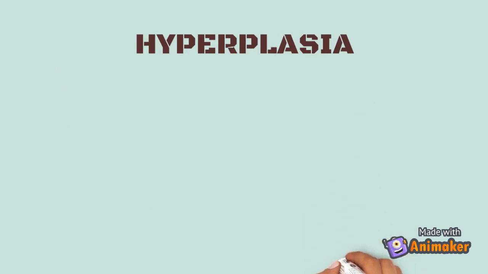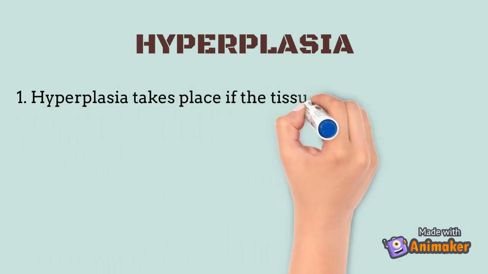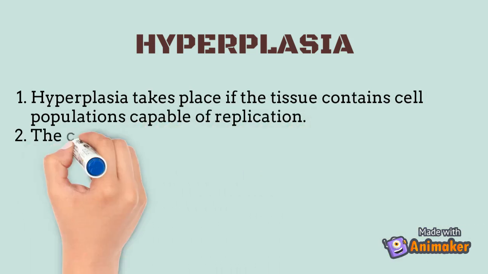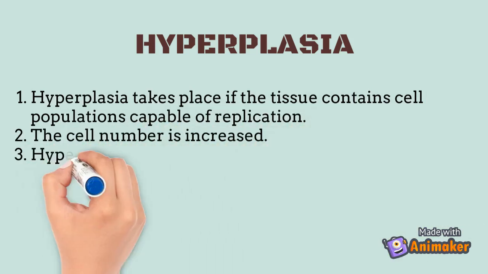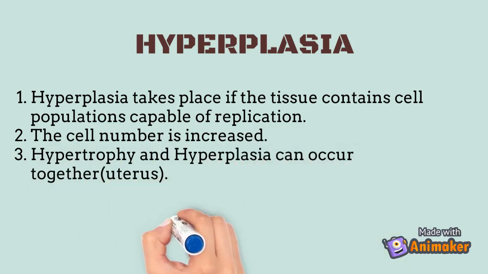In this video we are going to talk about hyperplasia, atrophy, metaplasia. Firstly we will see what is hyperplasia. Hyperplasia is characterized by an increase in cell number because of proliferation of differentiated cells and replacement by tissue stem cells. In hyperplasia, unlike hypertrophy, cell number is increased, which results in the increase in the organ size. It can sometimes coexist with hypertrophy.